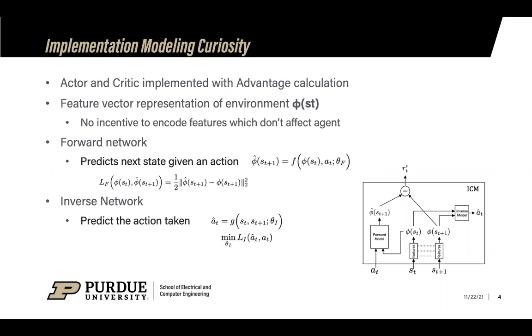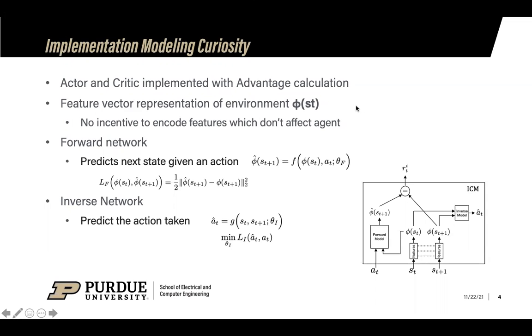To model curiosity, we need three additional networks. The feature network represents the environment as phi of s_t, which is a lower order representation of the environment. The forward network predicts the next state given a particular action. The difference between the predicted next state and the actual next state is formulated as our intrinsic reward. This is the loss function that we aim to maximize.